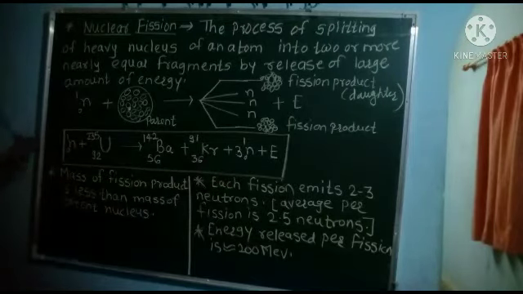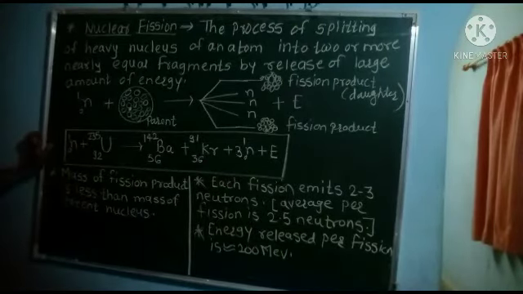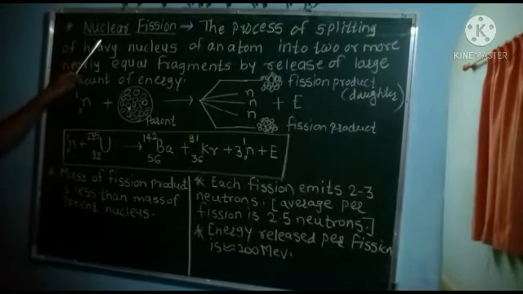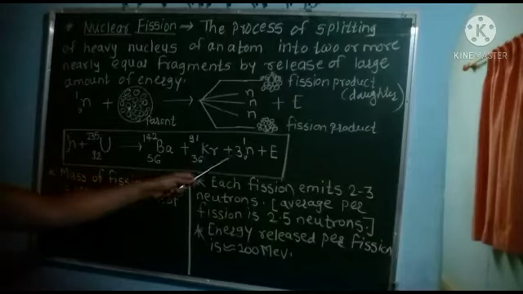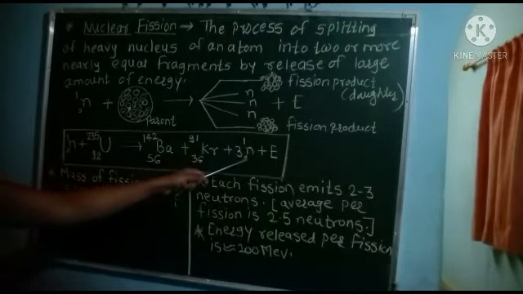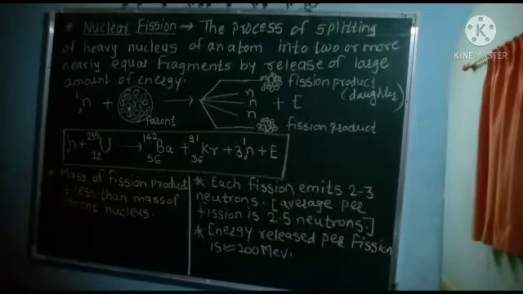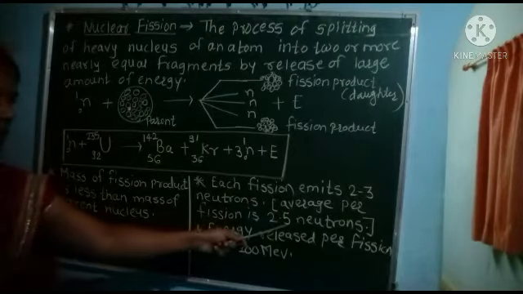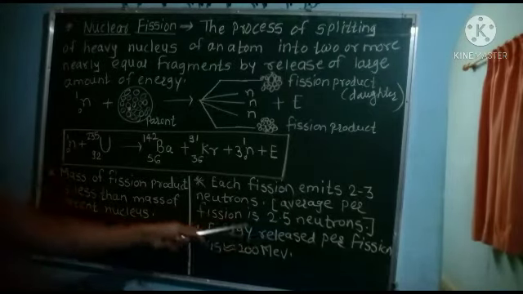It is one of the nuclear reactions, an example of nuclear fission. Sometimes in some reactions, the heavy nucleus may emit two neutrons. There may be 2 neutrons or 3 neutrons, but the average number of neutrons per fission is 2.5.